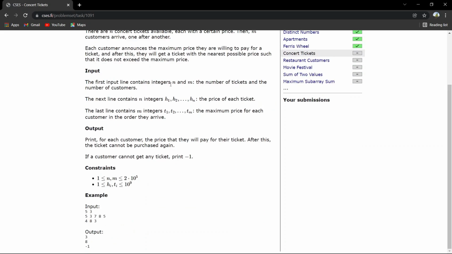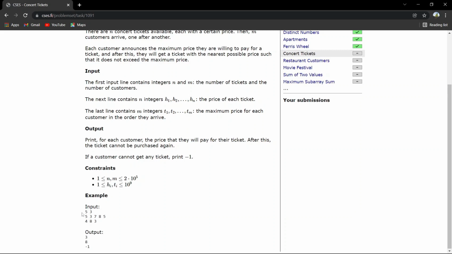You will be given two integers n and m. Then in the next line you will be given n integers h1, h2, and so on, which will be the price of each ticket. You are given n tickets and you are given m customers. So the last line contains m integers t1, t2 up to tm, the maximum price for each customer.